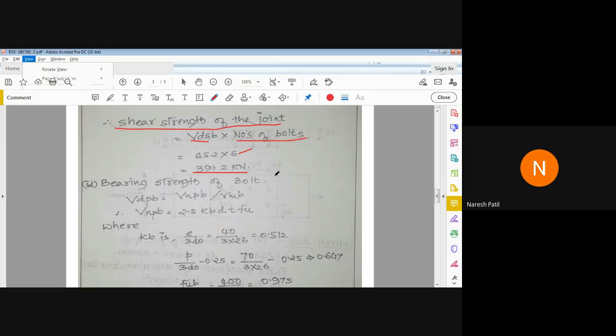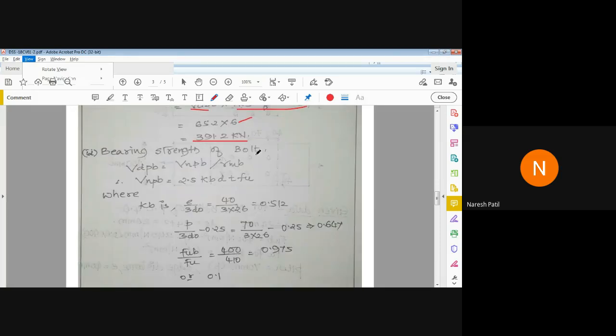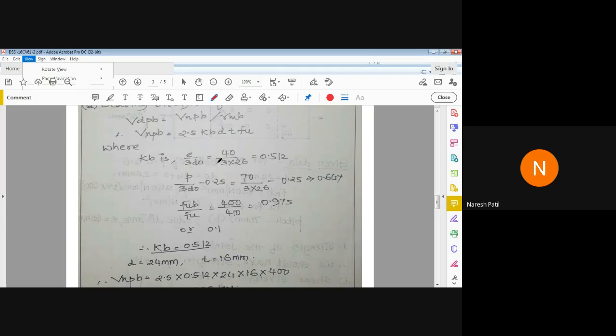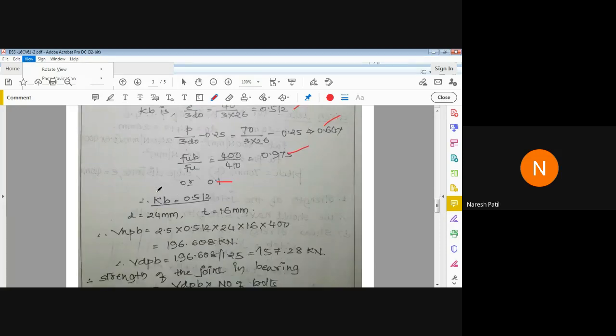Now we have next the bearing strength of bolt, which is nothing but VNPB upon gamma MB again. Same formula you have to repeat. So calculate KB first. We have 4 categories here, 1, 2, 3, 4. By this we get KB as 0.512.